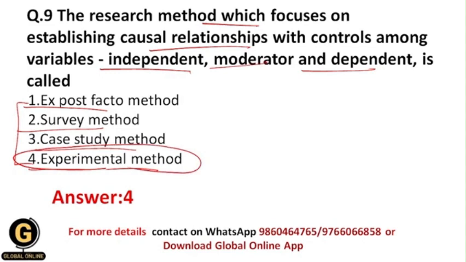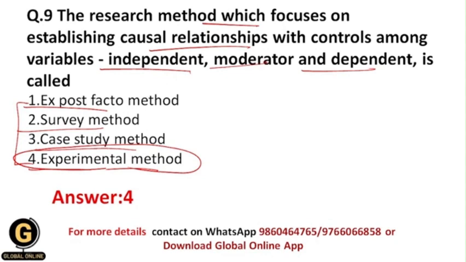There is no control over the variable which is under study, but for other variables I will have the control. And as well my focus is that I want to establish the causal relationships between the variables. So these two things make me do the experimental research method.